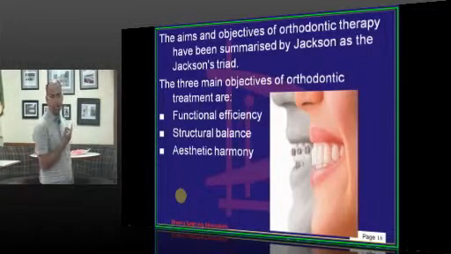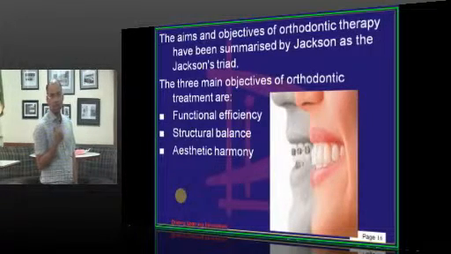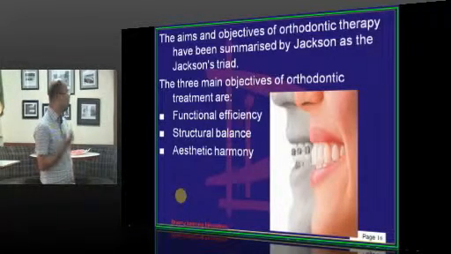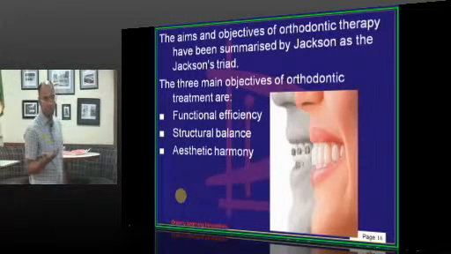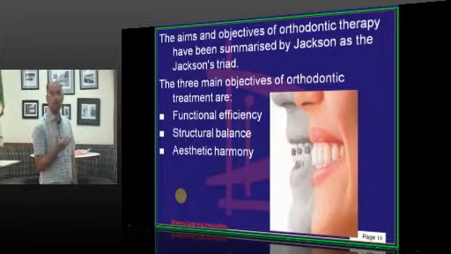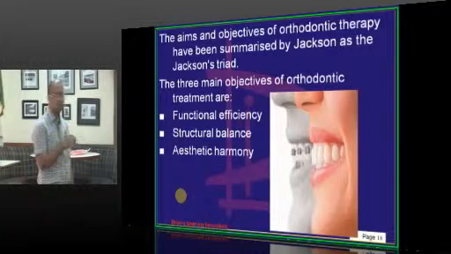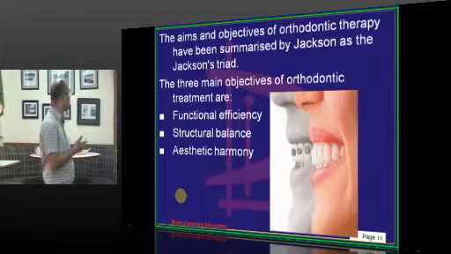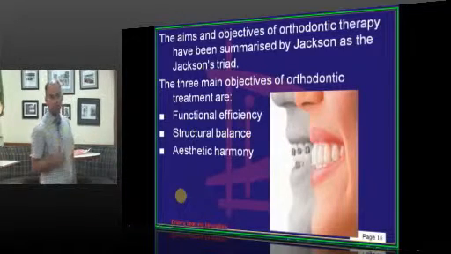Then there should be a structural balance between the extraoral and the intraoral structures, whenever you see the facial muscles along with the muscles of mastication in relation to the dentition and the skeletal structures. Whatever skeletal malocclusions we see are because of aberrant muscular forces and the environmental factors which act. So there should be a balance between the extraoral muscles and the intraoral skeletal and dental structures. Otherwise, if there is an imbalance, they result in the corresponding skeletal and dental malocclusion. And then aesthetic harmony, and most of the time aesthetics is one of the concerns for orthodontic treatment. So, functional efficiency, structural balance and aesthetic harmony.